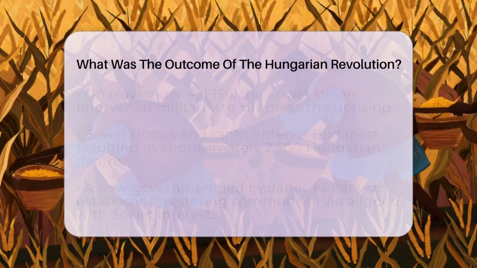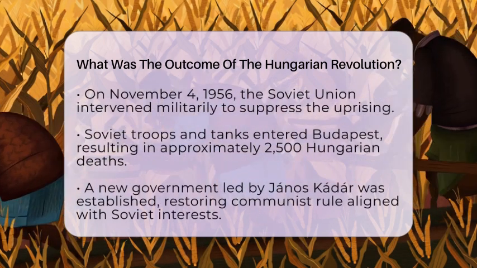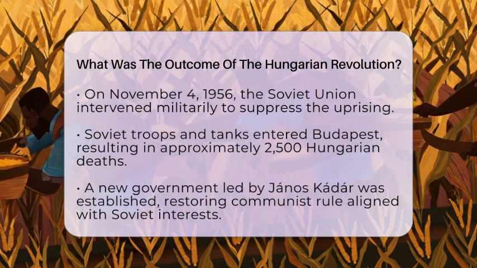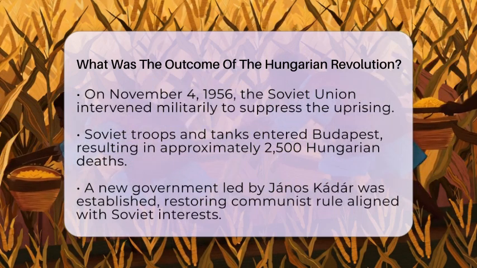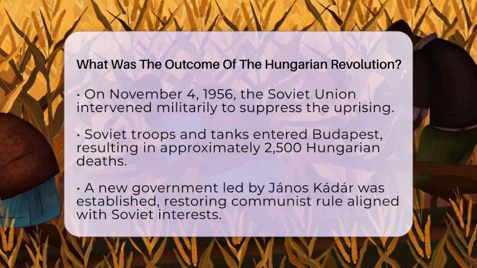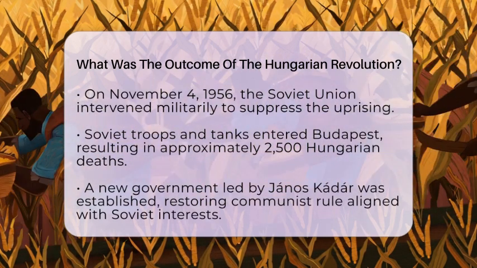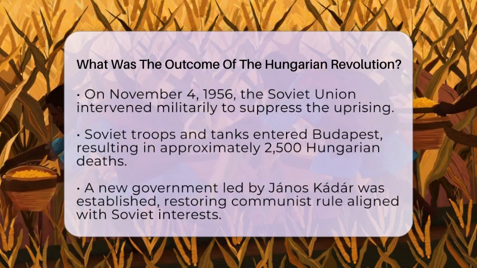A new government was installed, led by János Kádár, who was closely aligned with Soviet interests and restored communist rule. From the Soviet perspective, this uprising was viewed as a counter-revolution that threatened the unity of the socialist bloc. They justified their intervention as necessary to preserve socialism in Hungary.